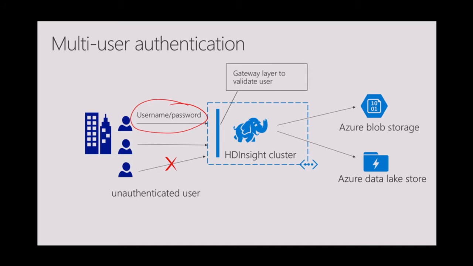On HDInsight cluster, we have a layer called a gateway layer, which actually validates each and every request that comes in. It validates that the username, password is correct on that request, and then only it allows the request to move on or go forward to the Hadoop components. If it's not authenticated, it will not allow the request to move forward at all.